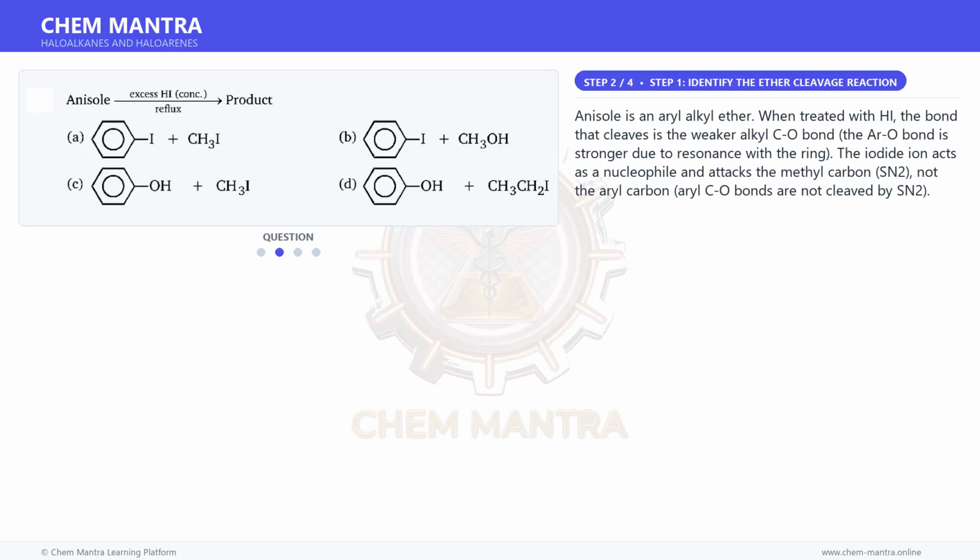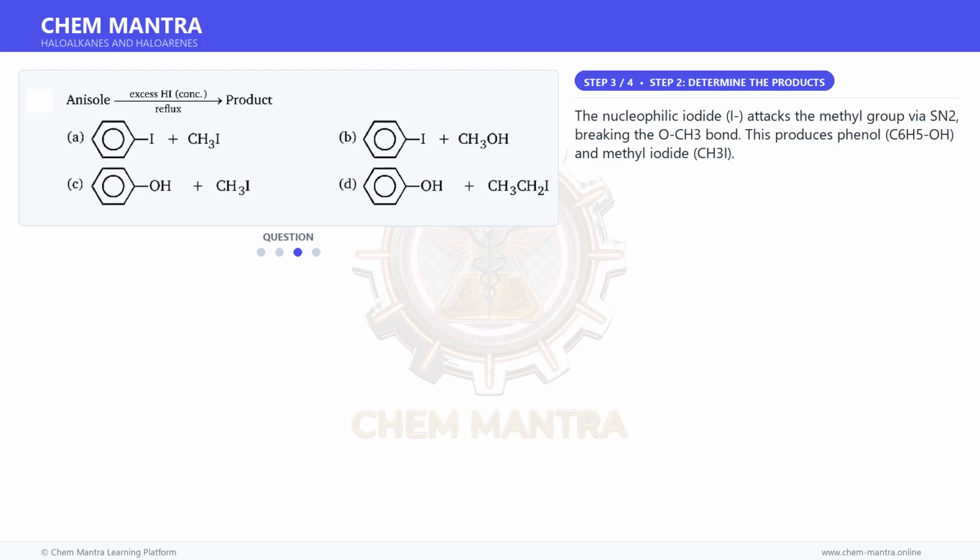Anisole is an aryl alkyl ether. When treated with HI, the bond that cleaves is the weaker alkyl C-O bond. The aryl C-O bond is stronger due to resonance with the ring. The iodide ion acts as a nucleophile and attacks the methyl carbon, SN2, not the aryl carbon. Aryl C-O bonds are not cleaved by SN2.